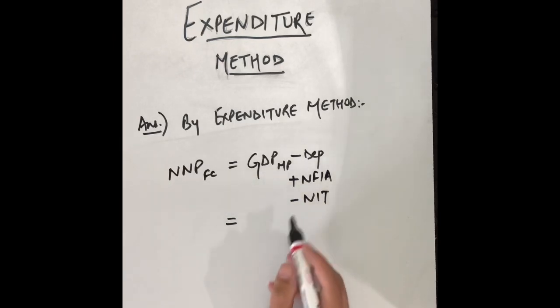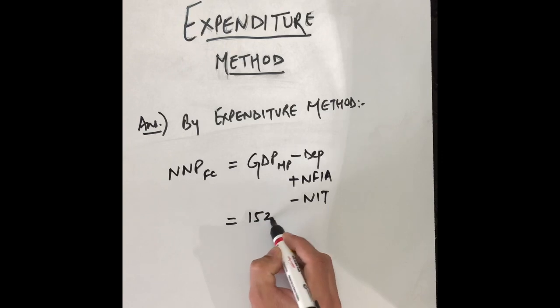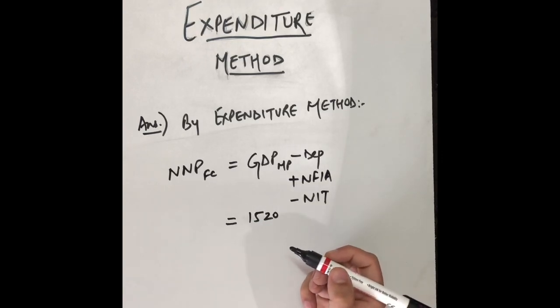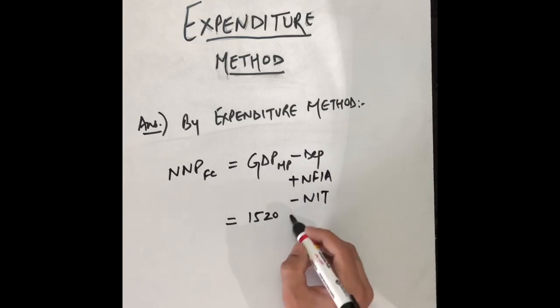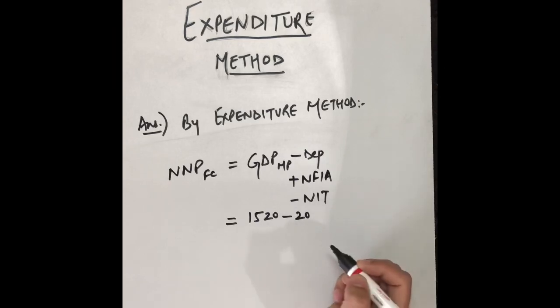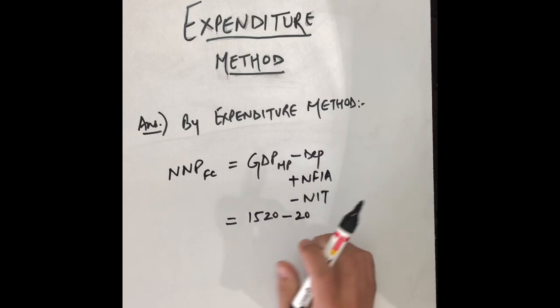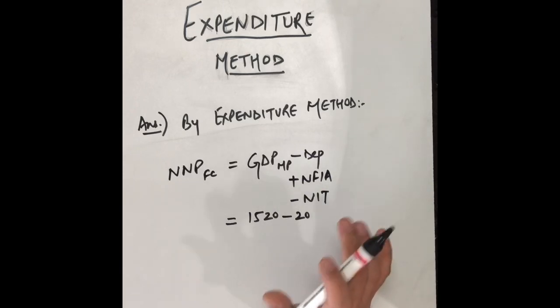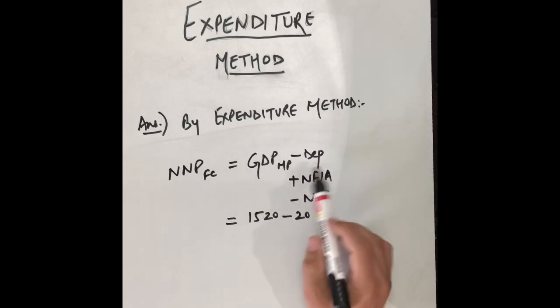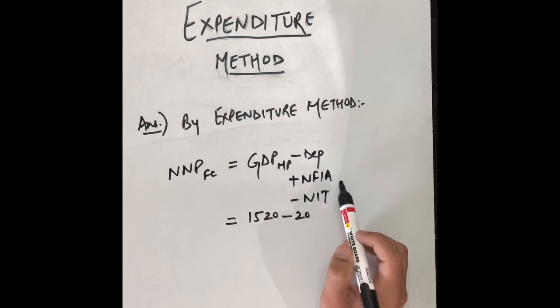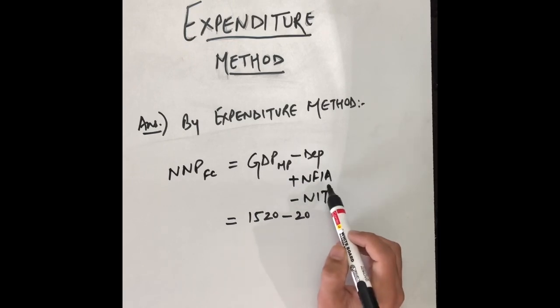So the gross domestic product was 1520 crores. Then depreciation we have found out, 20 crores. NFIA we do not have. It may happen sometimes that you are not given the value, so you have to be sure of your concept. If net factor income from abroad is given, plus.